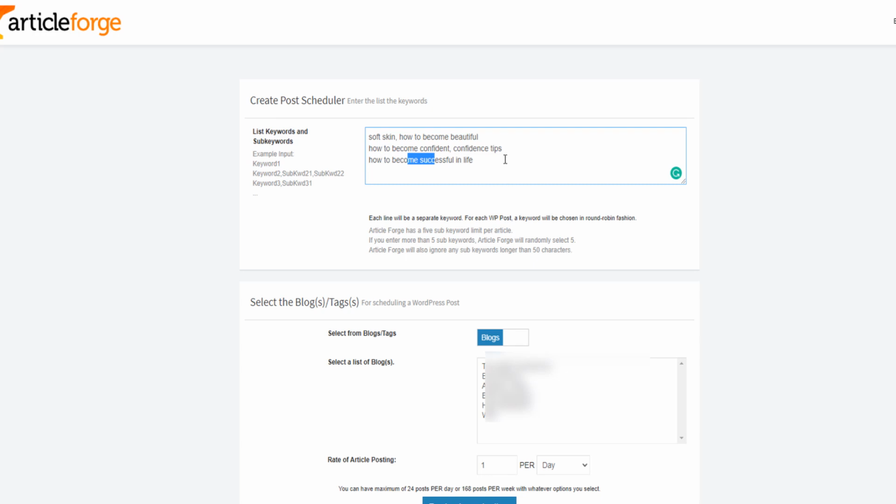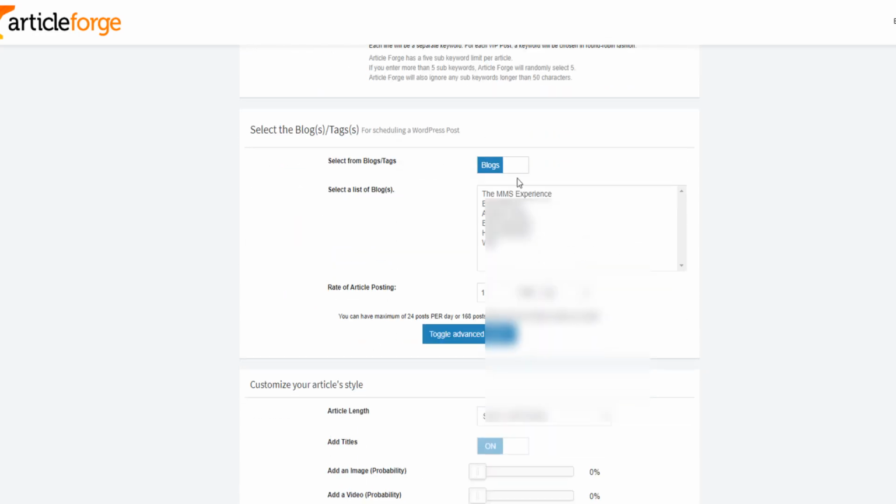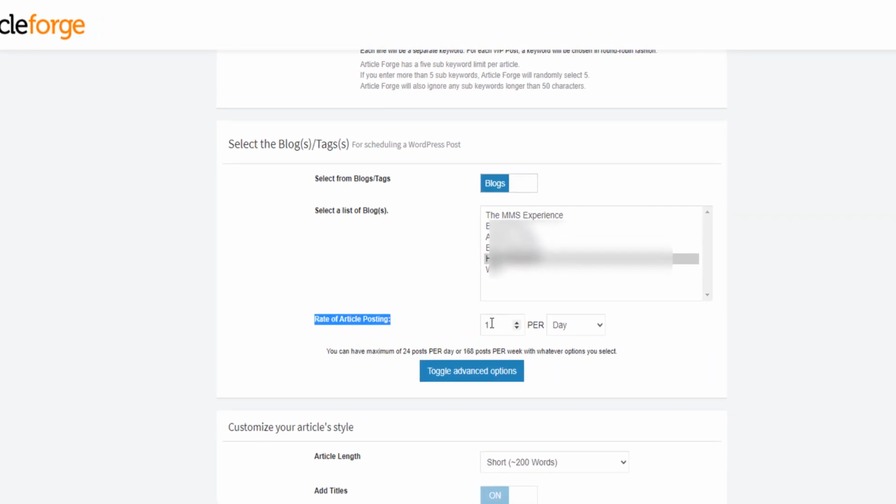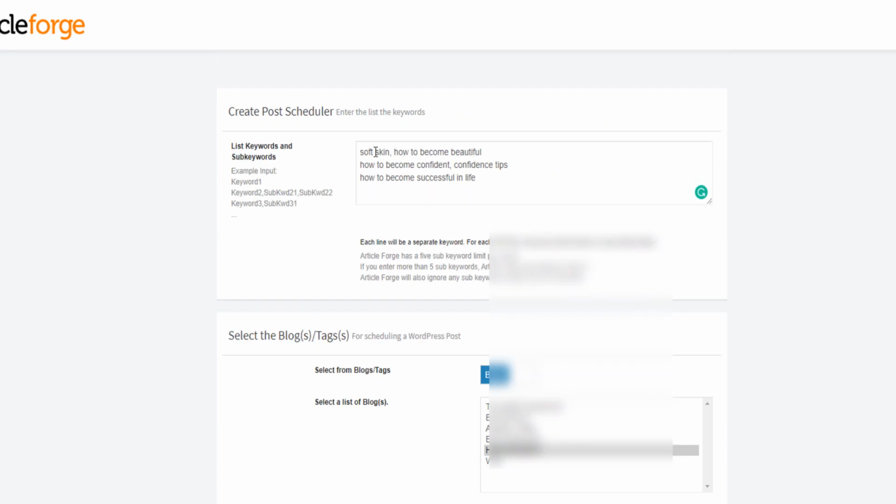So you just need to specify them, and then you select your blogs. You say, for example, I want them to be written on this blog and this blog and this blog. Then you will need to specify the rate of article posting. Do you want me to post them at the rate of 1 article per day, which means today it will post this one, tomorrow this one, and the day after this one?